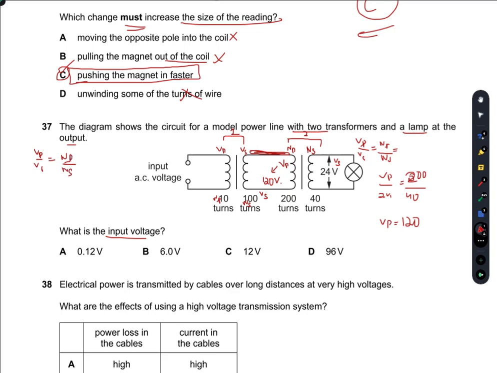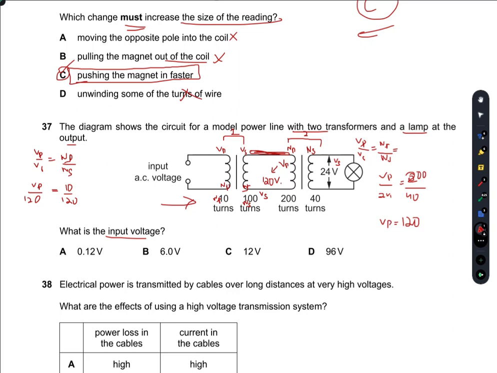So Vp over 120, that is Vs, is equal to 10 over 120, as you can see here. This is the primary coil, Np, this is the secondary coil.